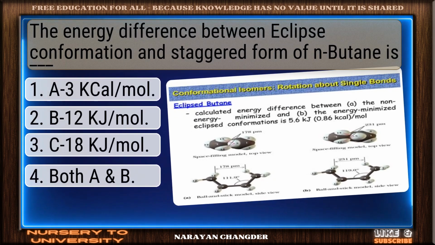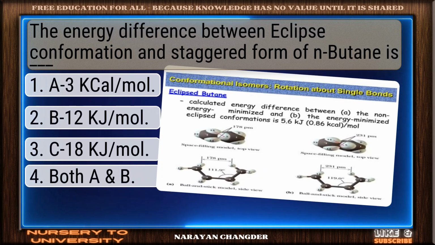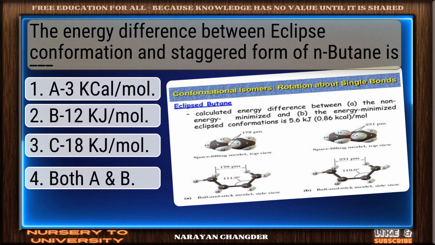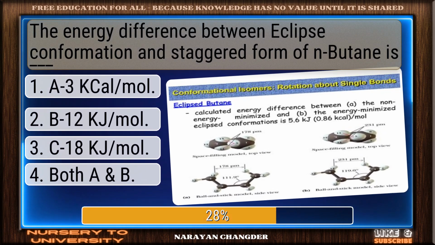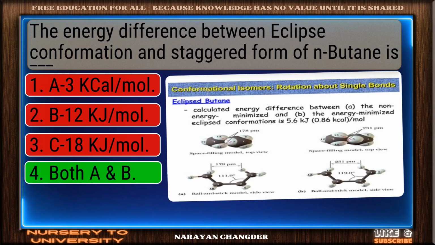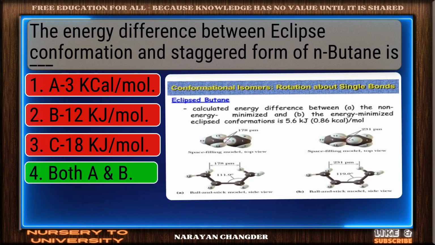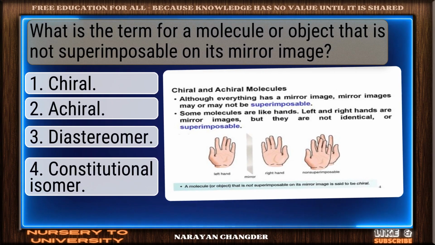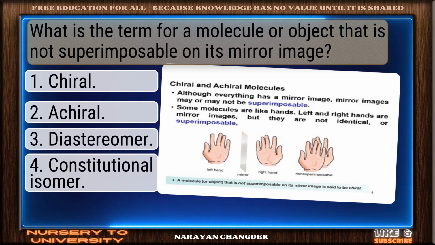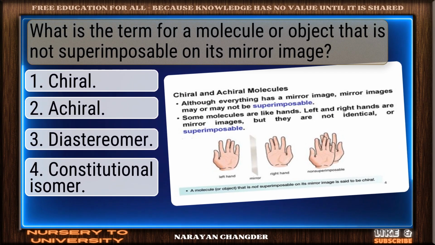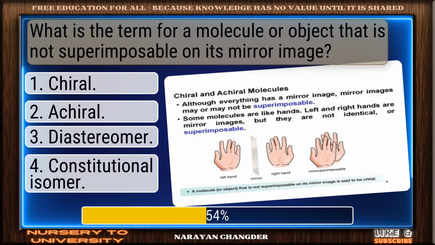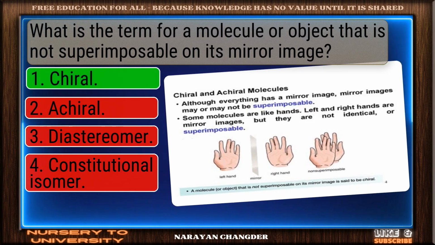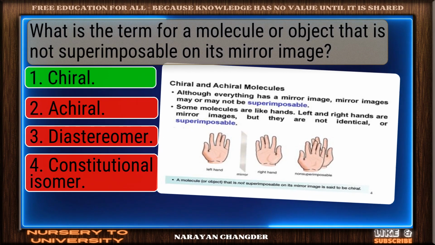The energy difference between eclipse conformation and staggered form of n-butane is dash. Strong choice. Both are right answers. What is the term for a molecule or object that is not superimposable on its mirror image? Well reasoned. Chiral is the correct choice.